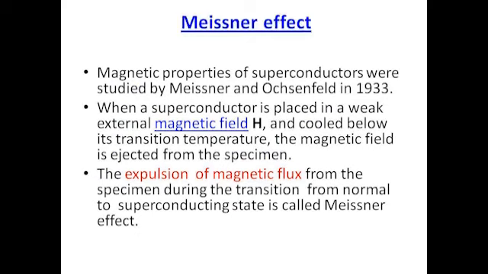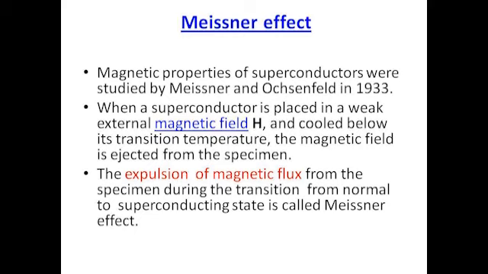Now see what is called the Meissner effect. The magnetic properties of superconductors were studied by two scientists, Meissner and Ochsenfeld, in 1933. When we place a conductor in a magnetic field, lines of force will enter into the specimen. Then decrease the temperature.